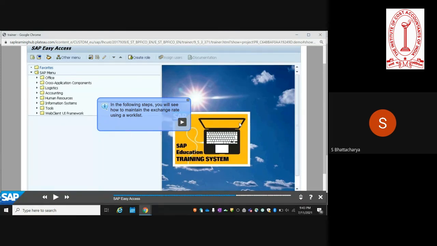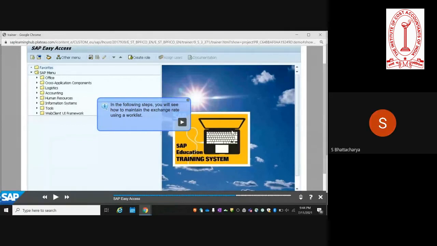So the update in that case happens through the integration, which makes an automatic update to the SAP tables, the table in which you are maintaining the exchange rates. And sir, if you have to add manually, is there any Excel upload or something, or do you have to punch in the data manually? Yeah, usually that.